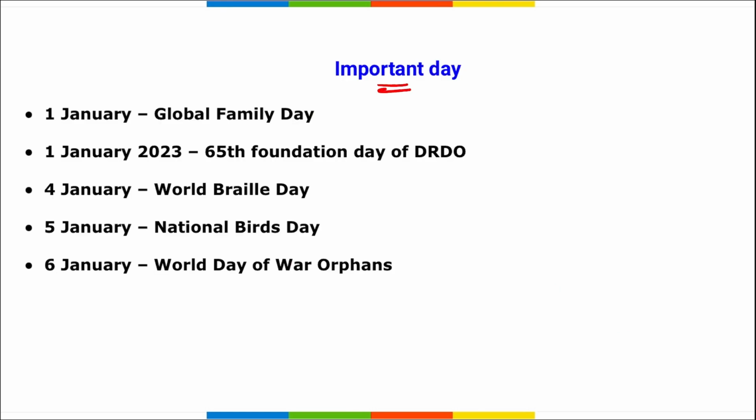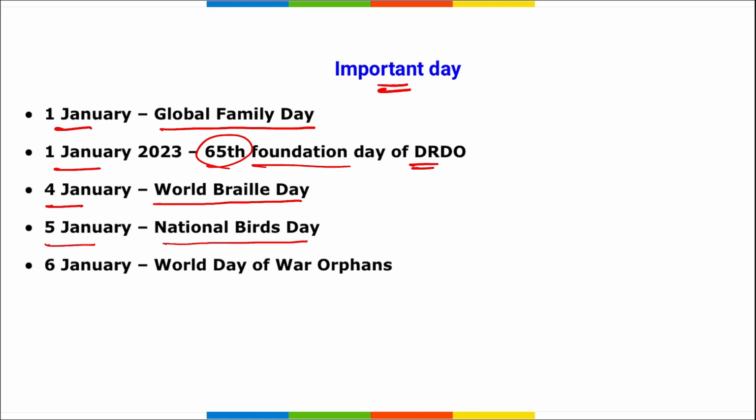Next is important days. Just go through the revision that we have done so far and it will be very helpful for you. 1st of January, Global Family Day. On 1st only, 65th edition of the Foundation Day of DRDO. 4th of January, World Braille Day. 5th January, National Birds Day. 6th of January as the World Day of War Orphans. Why I am going through this again is that if we must have missed anything from the MCQ part, then these will be helping you in your revision.